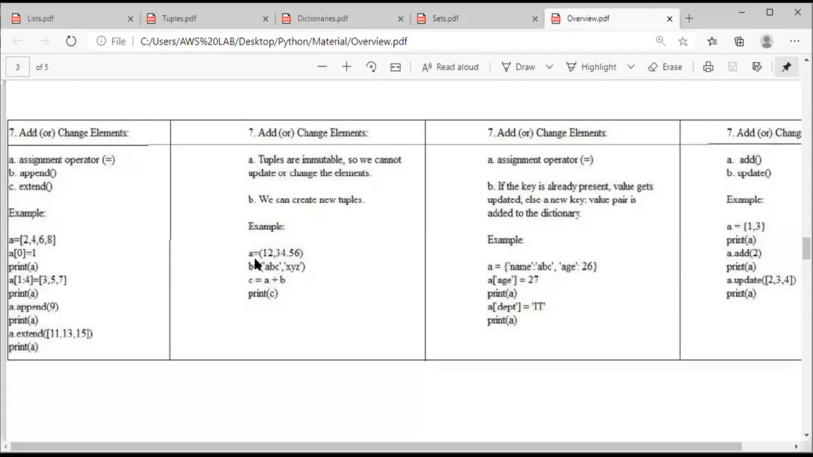So see the example: a is equal to 12, 34.56. So 12 is an integer value and 34.56 is a float value. b is also a tuple, equal to is the assignment operator, abc, xyz. Now I have taken another value c, where c is equal to a plus b. a is a tuple, b is a tuple. If you are going to add, this is nothing but concatenation. So a plus b, I am concatenating a with b.